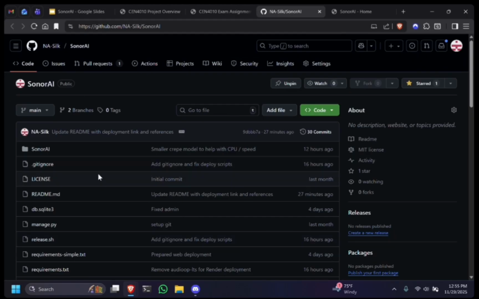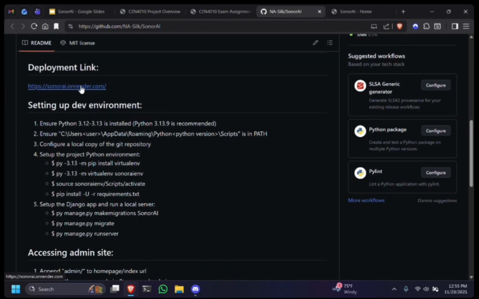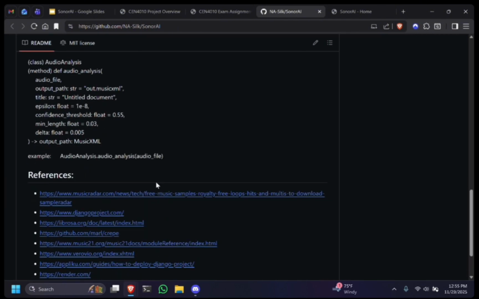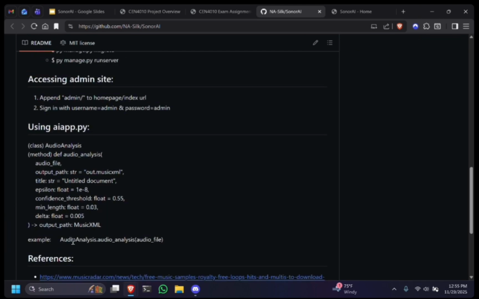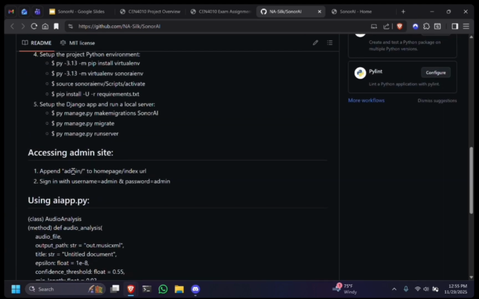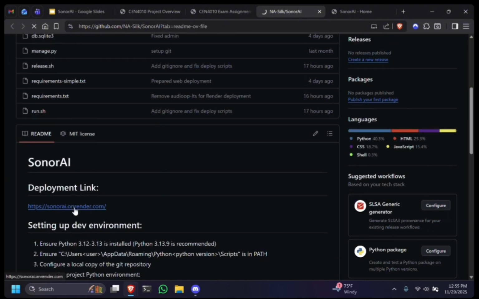Here is our GitHub page for our demonstration. We're going to be going ahead and taking a look at the deployment link. The GitHub README does explain the references and usage of the AI app function itself, as well as accessing the admin site, which we will explore. There's a basic admin already set up. In a proper professional development deployment, we wouldn't be using admin, but simplicity is best. So let's go to the site.